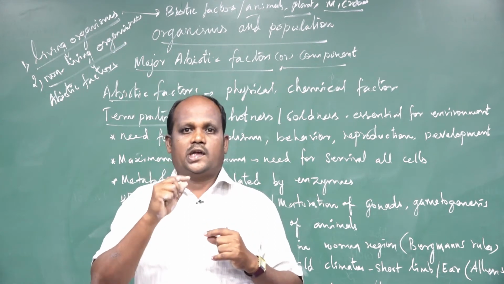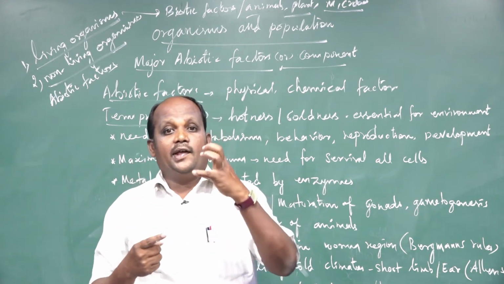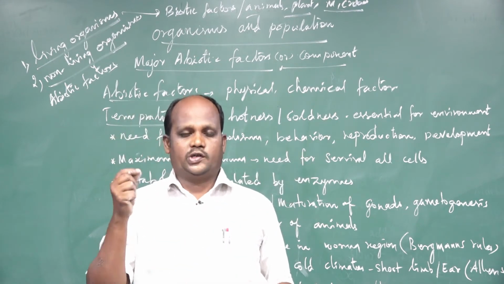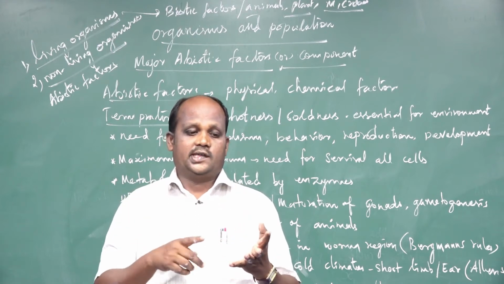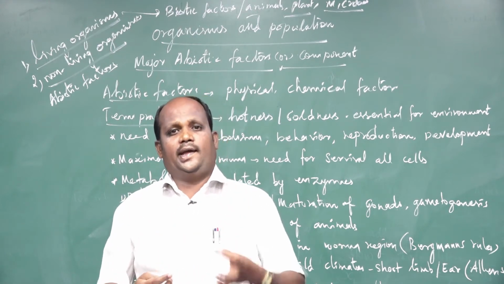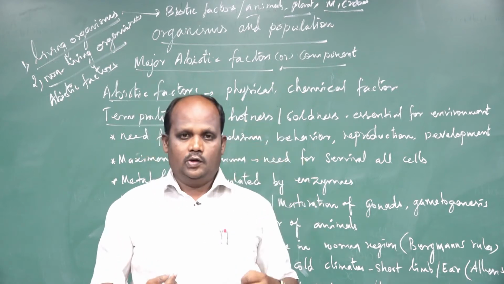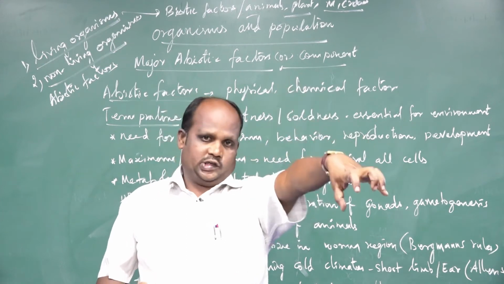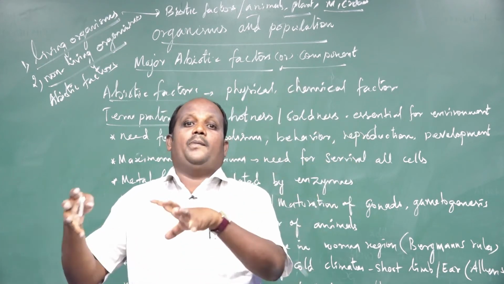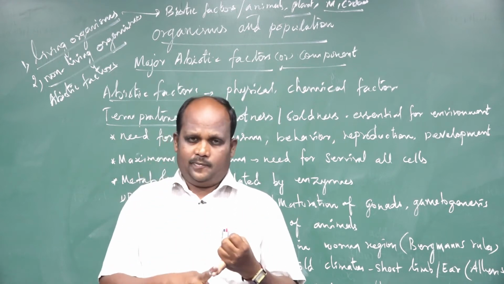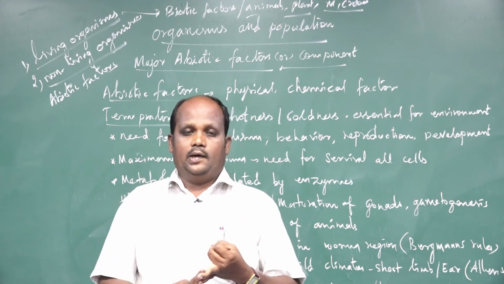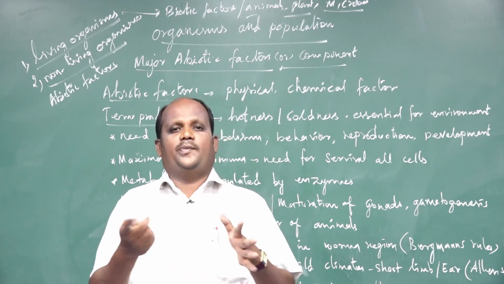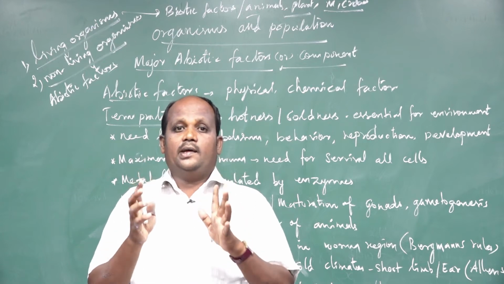I want you to remember one more point. Living things originated from non-living things. In the course of evolution, the living things, which are plants, animals and microbes, developed from non-living matter. So living organisms living in the ecosystem need abiotic factors: water, good soil, humidity, light, altitudes, temperature and many more.